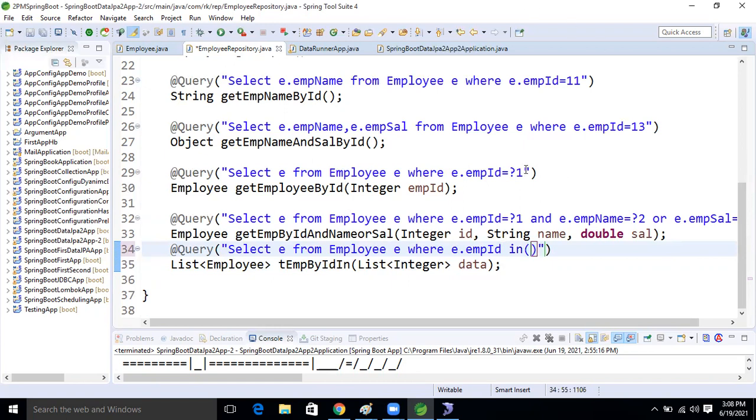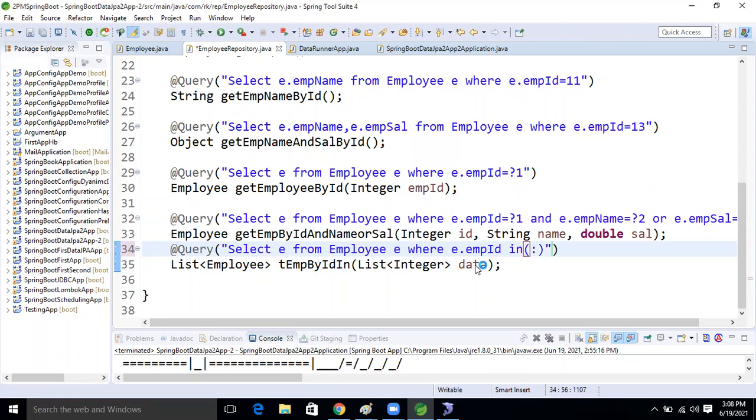Now guys, here see this is the positional parameter. Our JPA is supporting named parameters also, guys. So here I'm going to take a named parameter, using a colon.